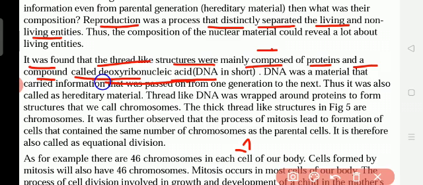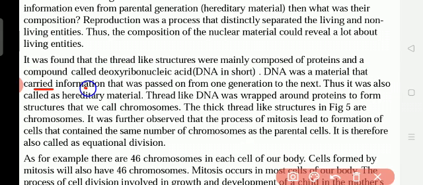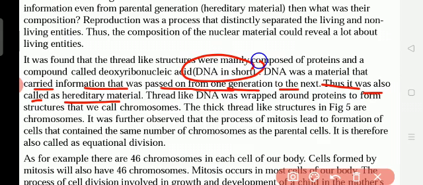DNA is made up of what? Protein, it is one kind of protein. DNA's full name is what? Underline this one: deoxyribonucleic acid. So DNA was a material that carried information that was passed from one generation to the next, from our parents to the child. Thus it was also called hereditary material.